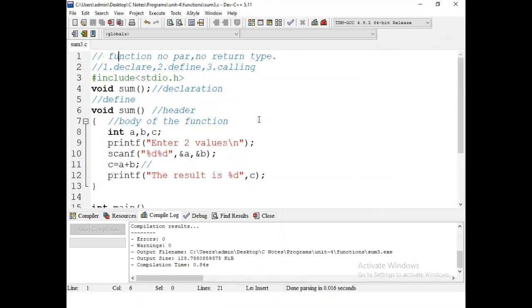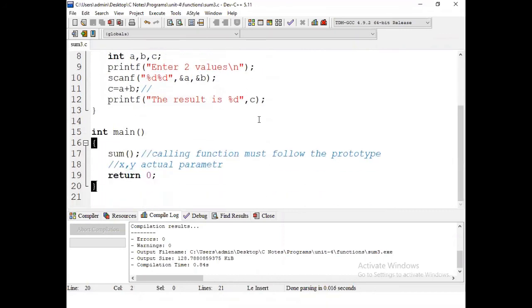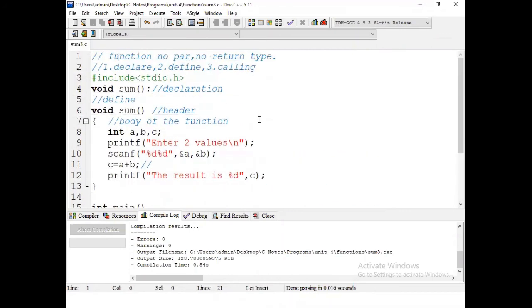But we have to declare the sum declaration. So it is the first type of function. What is the first type of function? We are not passing any parameters, and we are not getting any return type. Without passing, without getting, how can we perform in this way? We can perform the task.